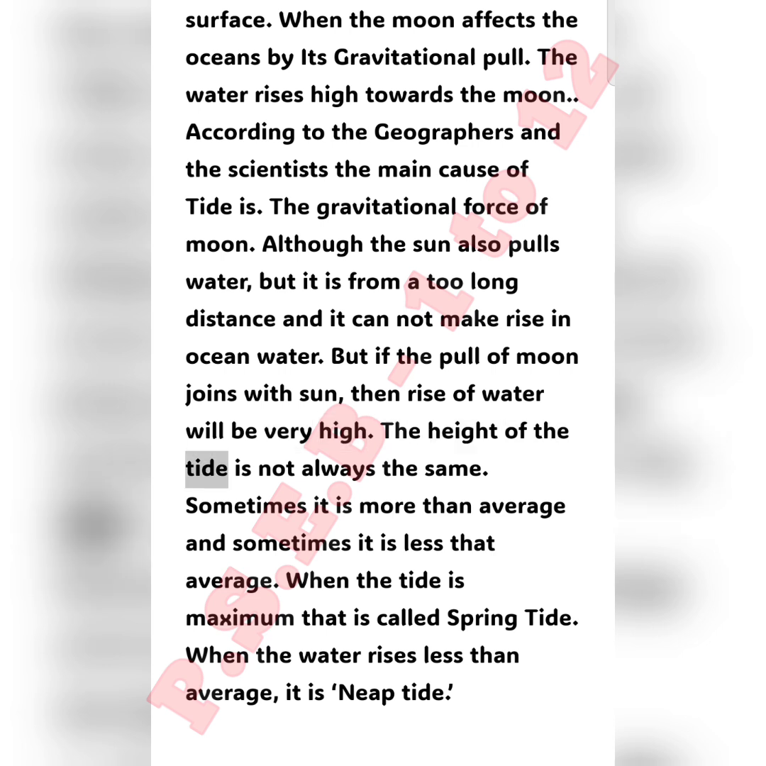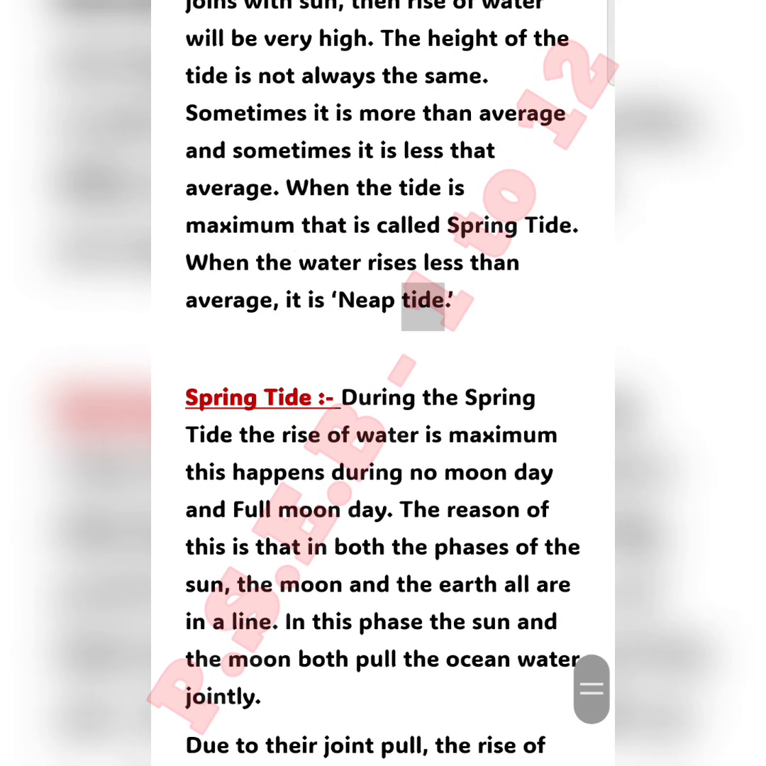The height of the tide is not always the same. Sometimes it is more than average and sometimes it is less than average. When the tide is maximum, that is called spring tide. When the water rises less than average, it is neap tide.